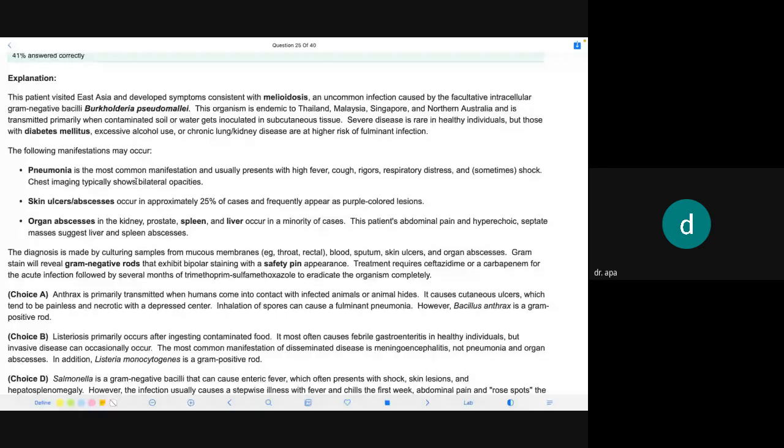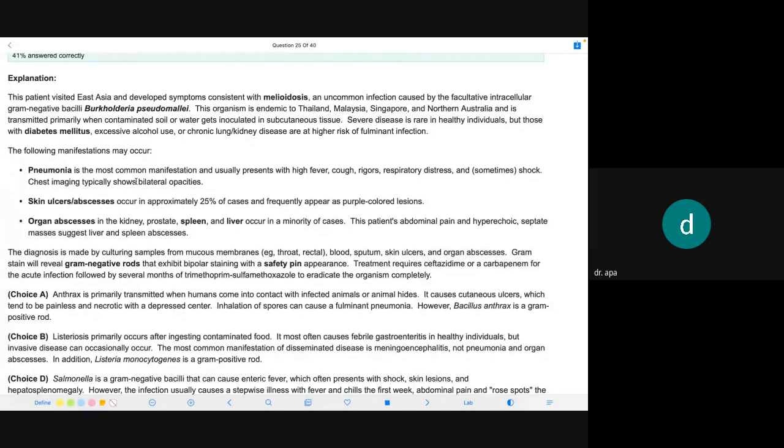I'm reading anthrax first. Anthrax is primarily transmitted when humans come into contact with infected animals or animal hide. It causes a cutaneous ulcer, which tends to be painless and necrotic with a depressed center. Inhalation of spores can cause a fulminant pneumonia. However, Bacillus anthracis is a gram-positive rod.